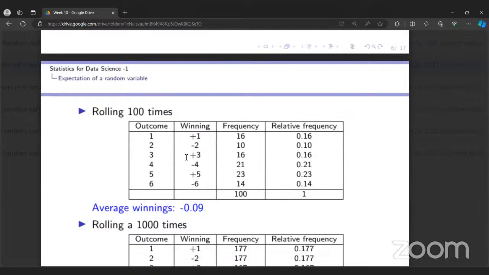So what is the meaning of expectation? It is -0.09. This means if you play this game again, then most of the time you get this payoff, which means you are losing.